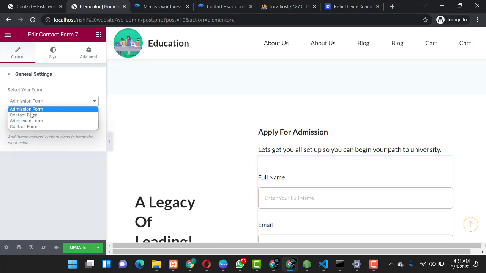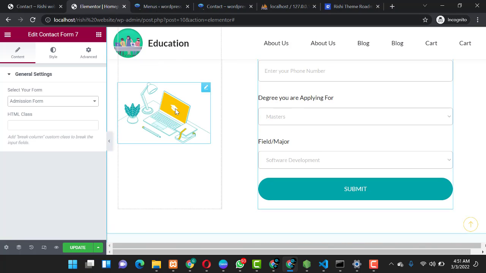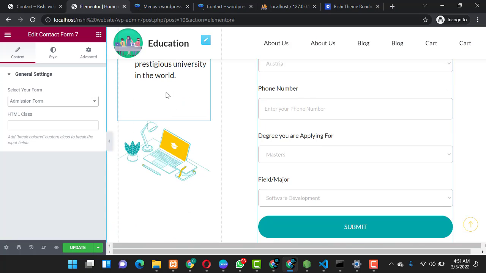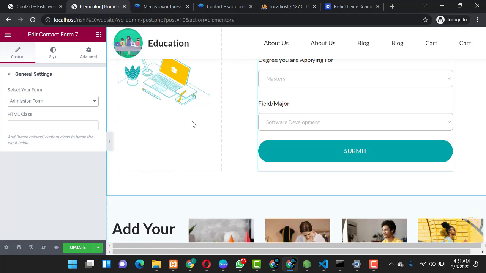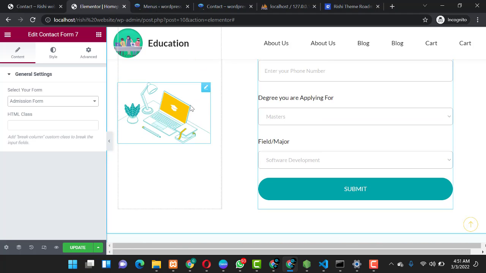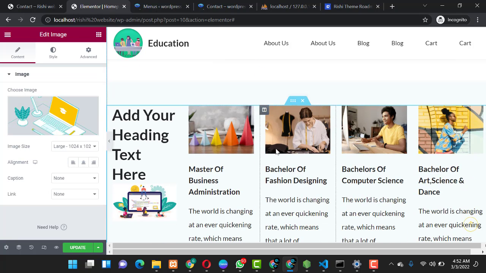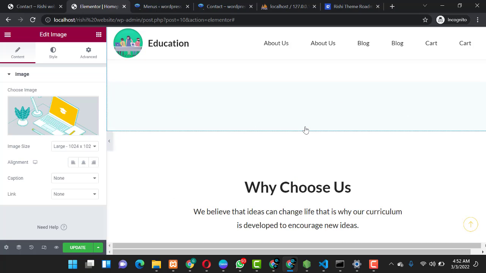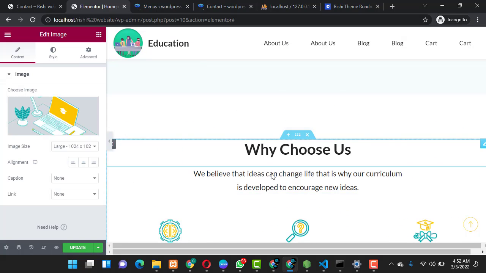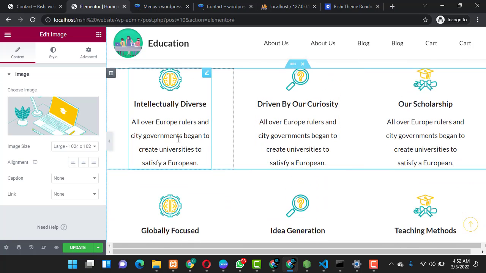So here, these forms have been created on the WP form. So you can go to the WP form, you create any form which you want, and then you come over here. Just by accessing it, you choose the form you want, and then the form appears here. So you can also come over here, you choose your text, choose whatever you want to choose, you choose the image, you fit it in there. You can change the images, provided they need to be changed or swapped. And if you find something like this one that you don't want to be there, you can click on X, you delete it. Why choose us? You can fit in all the detailed information which you want.